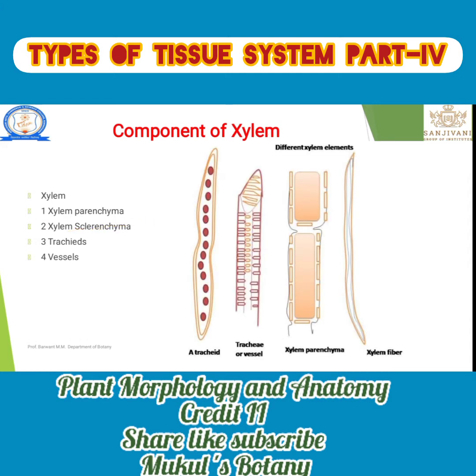Let's see the detailed structure of each component: xylem parenchyma, xylem sclerenchyma, tracheids, and the vessels. Let's see, in the first figure tracheids, then in the second figure vessels, then xylem parenchyma and xylem fiber. That is the entire structure compactly present, and that is known as xylem.